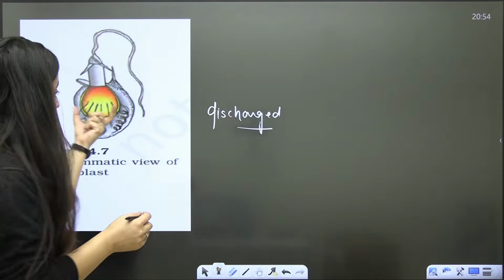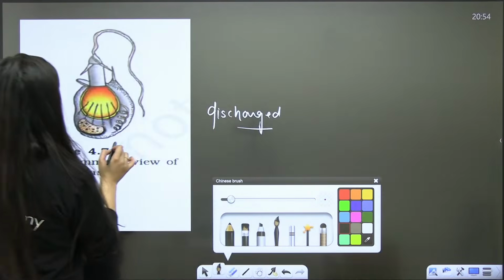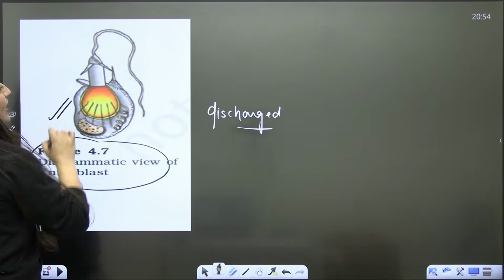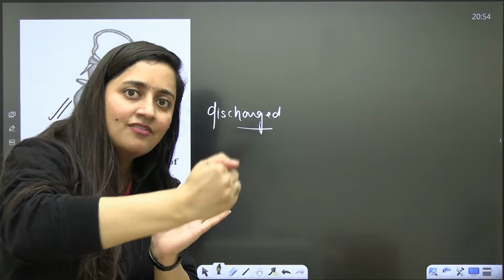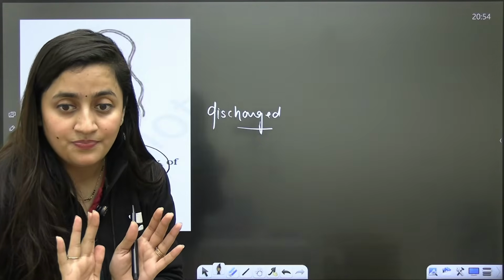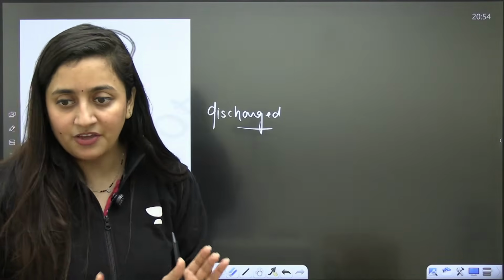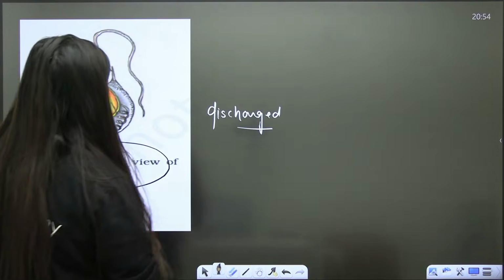It is undischarged, and bache, the coelenterates can use the cell once only. Matlab once it is discharged, then that cell will be replaced. They can use it once only, right? Are you getting my point?